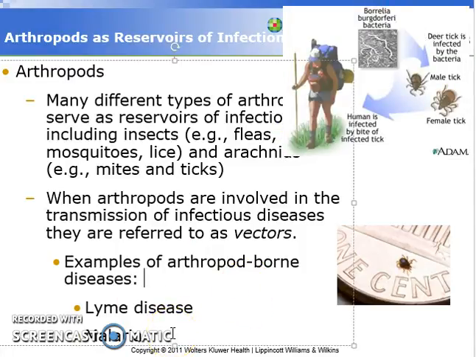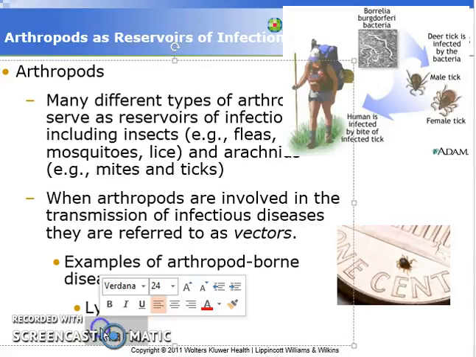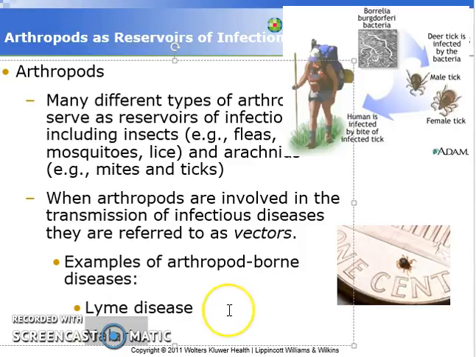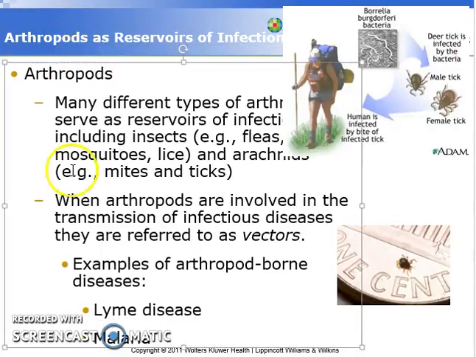Malaria is another example, which is spread through mosquitoes. What a mosquito will do is take a blood meal from an animal, and then go out and take another blood meal from a human. When it does so, it will pass on these protist larvae that are called plasmodia.